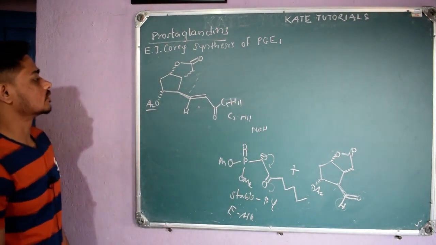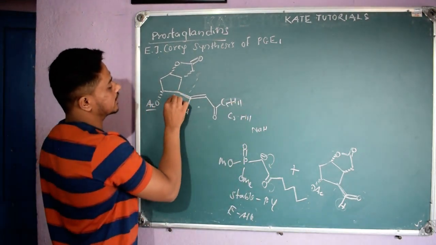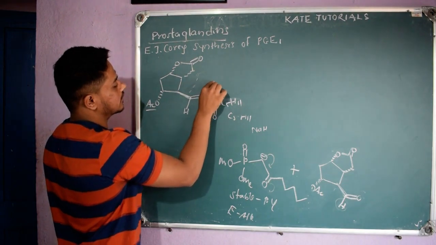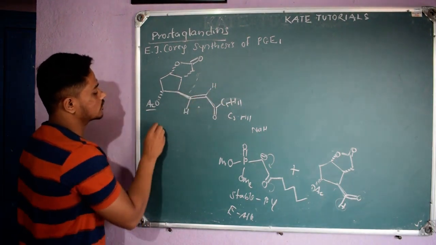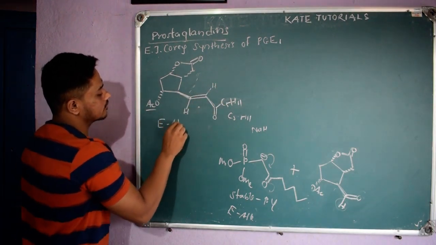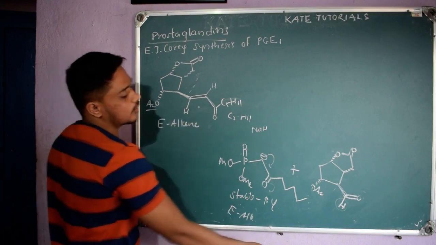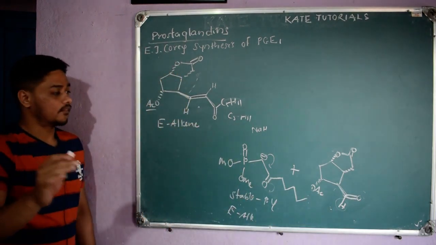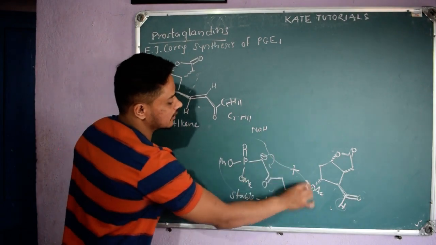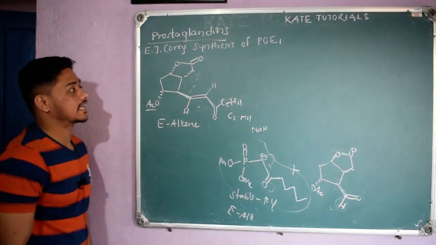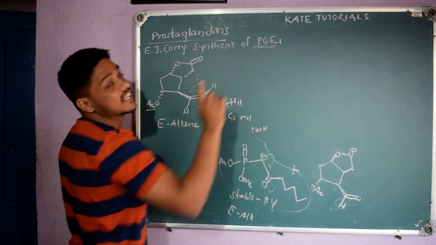So what kind of alkene is it? See, the bulky group is on the opposite side. Here also hydrogen is there. Here the hydrogens are opposite, so we will get E alkene. Right, so from the aldehyde I got E alkene when I added this stable phosphorus ylide. Why did I add only this phosphorus ylide? Because I want to synthesize PGE1.